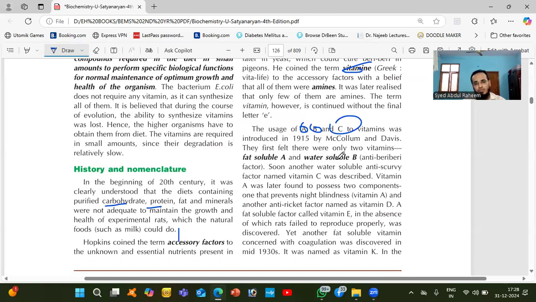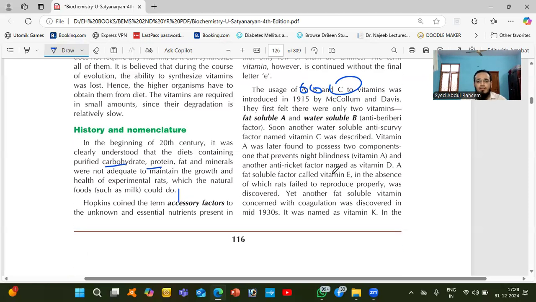Vitamin A is fat soluble. Vitamin B is water soluble, we will discuss. Vitamin C was discovered when studying scurvy, a malnutritional disease. Vitamin A, I told you, brings night blindness. Vitamin D is the anti-rickets factor. Rickets means degeneration of bones, which happens due to vitamin D deficiency.